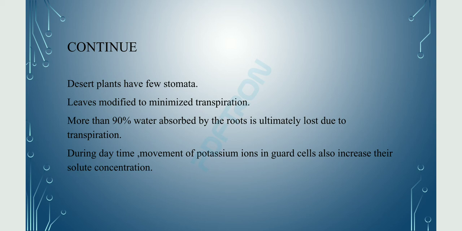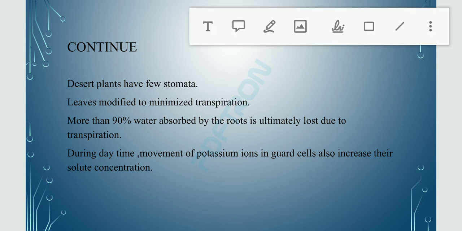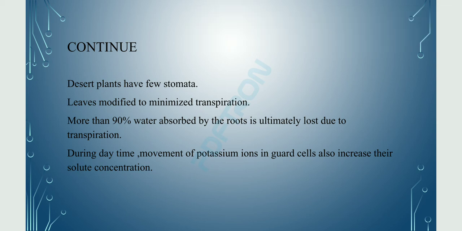More than 90% of the water absorbed by the root is ultimately lost due to transpiration. During daytime, the movement of potassium ions into guard cells also increases their solute concentration. So during daytime, the glucose concentration as well as the potassium ion concentration in guard cells is maximum.